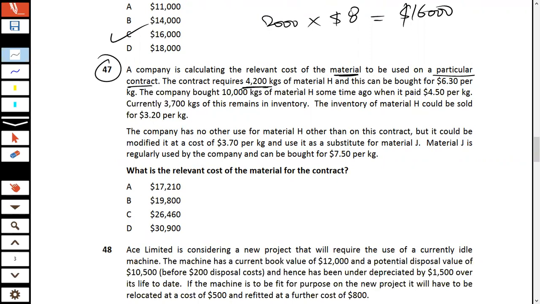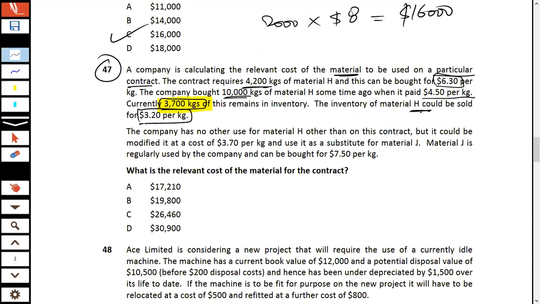The contract requires 4200 kg of H, and this can be bought at this rate. The company bought 10,000 kg some time ago when it paid this much per kg. Currently, you have 3700 kg available. So it says currently 3700 kg of this material remains in the inventory. The inventory of H could be sold for 3.2 a kg. What could it be sold at? At 3.2 a kg.